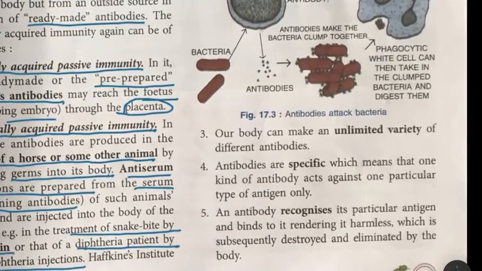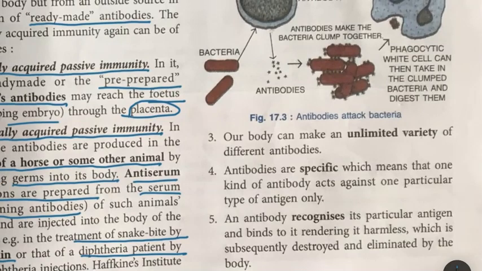these antibodies. Now our body can make an unlimited variety, lots and lots of different types of antibodies, because there are so many different types of pathogens, so many different types of viruses, bacteria, protozoans which enter our body continuously. So all the time we have an army of white blood cells which keep on producing different types of antibodies to fight against these germs which enter our body.